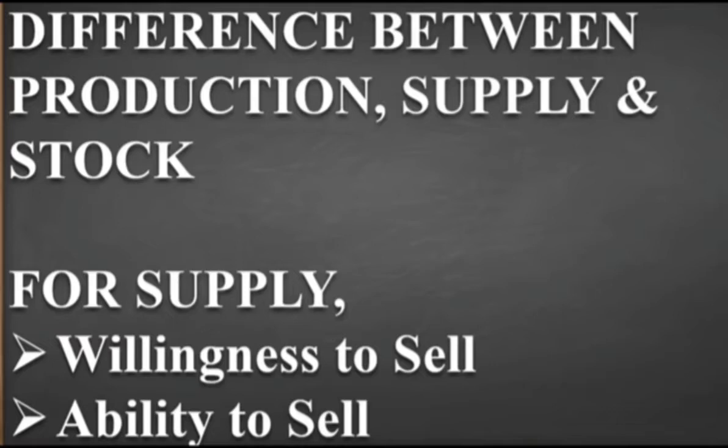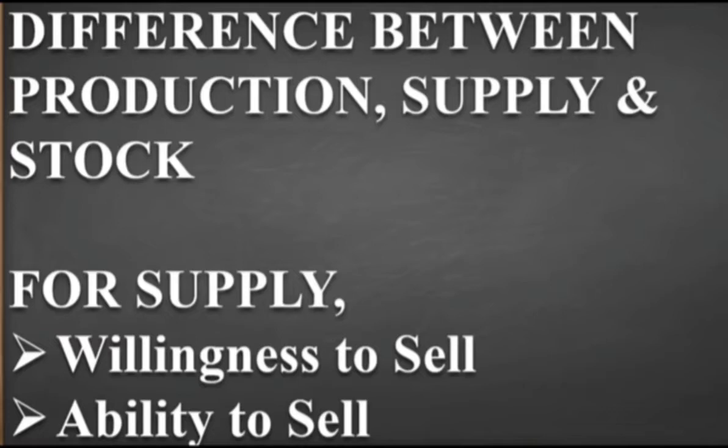If the production of a company is 5000 units of pen in a month, but the producer of the company only wants to sell 3000 units of pen in the market, only wants to supply that particular 3000 units, then that 3000 is only going to be termed as supply. The rest the producer is not selling at present.